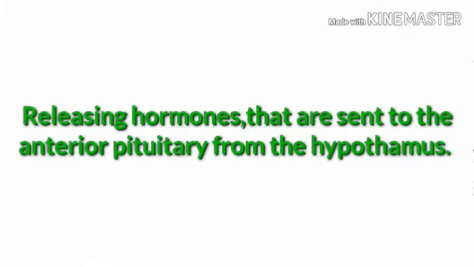These hormones are released in response to releasing hormones that are sent to the anterior pituitary from the hypothalamus. They can be identified by the ending tropin, as in gonadotropin. The adjective ending is tropic.